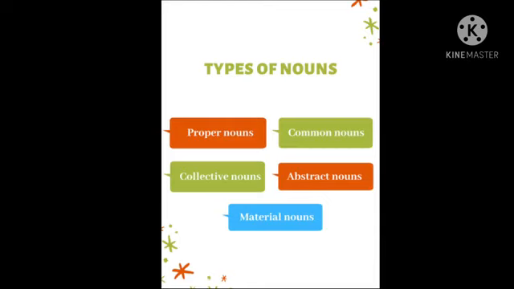So abstract noun means the feelings or the emotions we are having. That is called an abstract noun. Then comes the material noun. Material noun means, like, you will be now sitting on a wooden chair. So that wood is the material for that common noun chair.